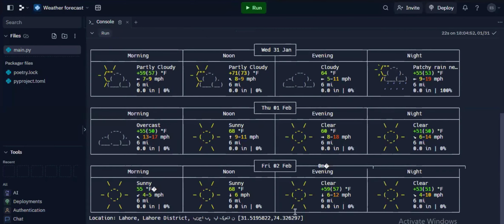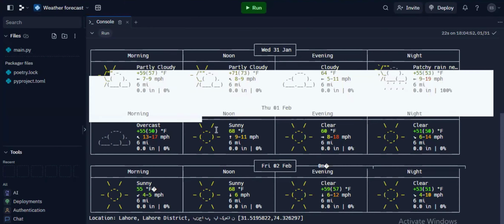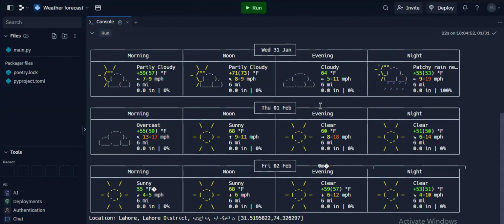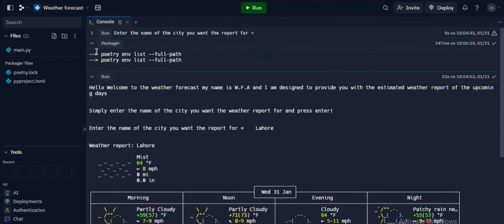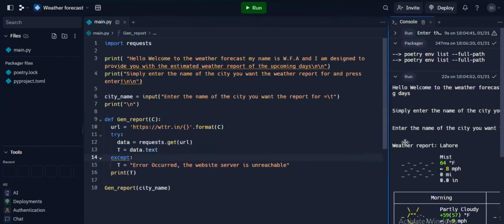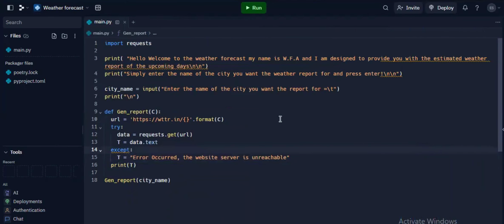You would have to modify your entire program to first create rectangles and then another rectangle inside a rectangle, and then give it a proper layout with different X positions for different sections of the day, and different Y positions for the type of weather and its temperature, and also the airspeed. You would probably have to declare all these suns and clouds. They wouldn't actually be as defined as these. But if it's not needed and this gets the job done, then this is where you should have your program, and this is a wonderfully executed program.